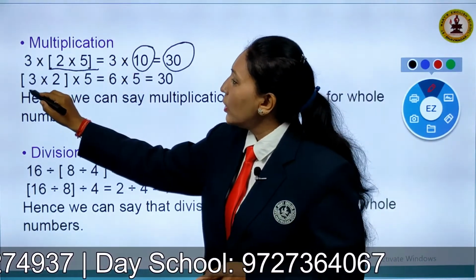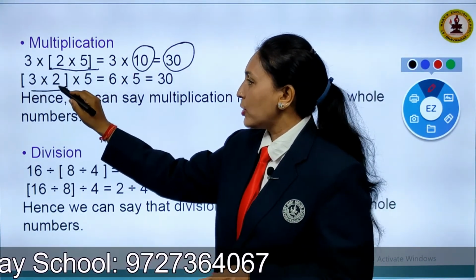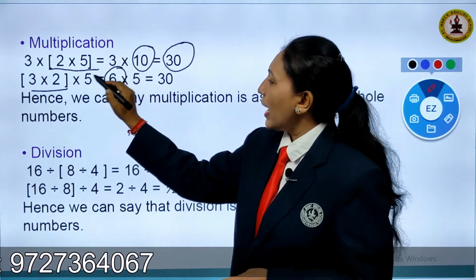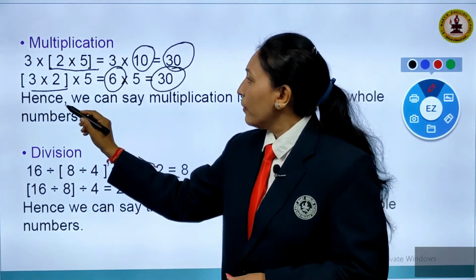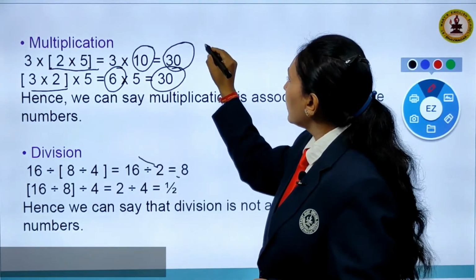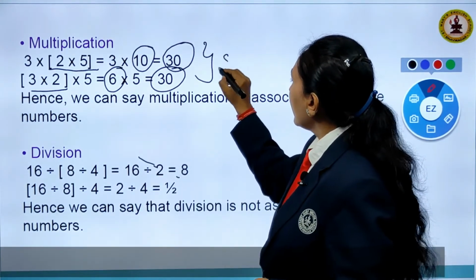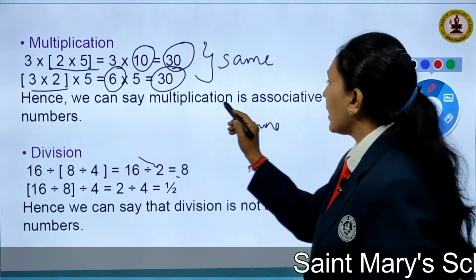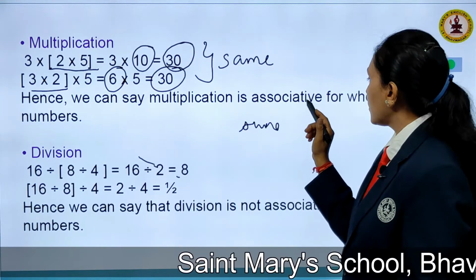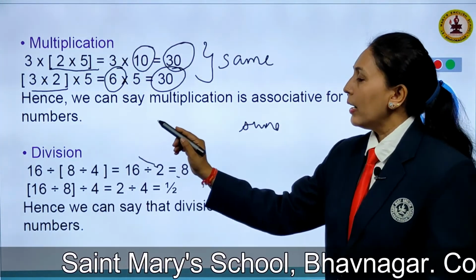Changing the group, that is 3 multiplied by 2 will give me 6, and 6 multiplied by 5 I will get 30. Now you can see here, children, both the results are the same, right? So we can say that the property holds here. Hence we can say multiplication is associative for whole numbers.